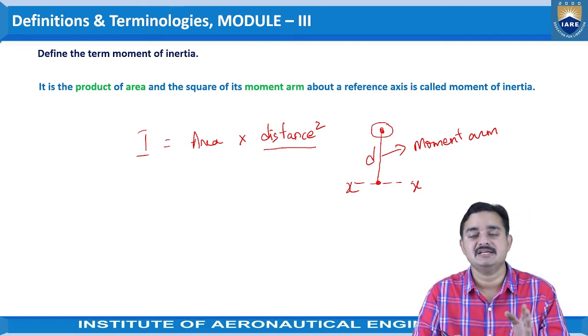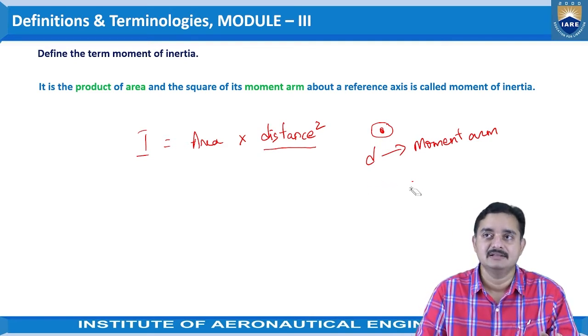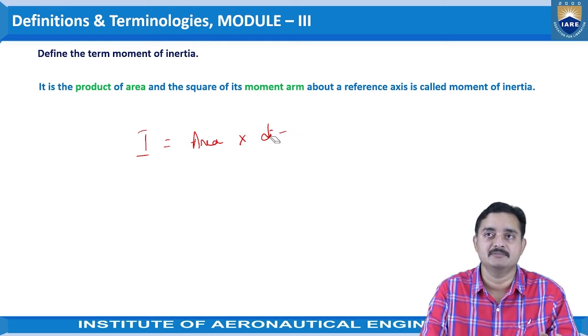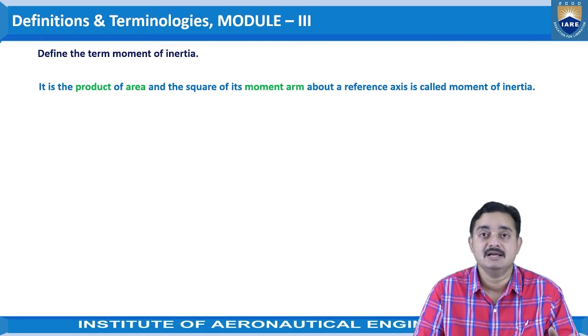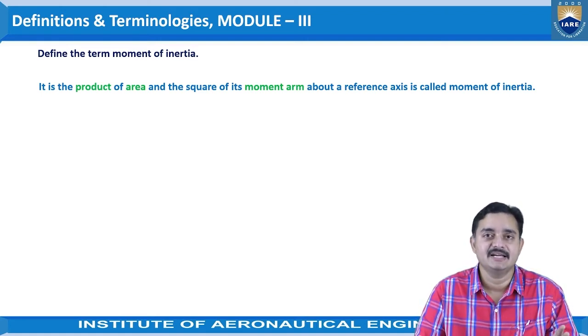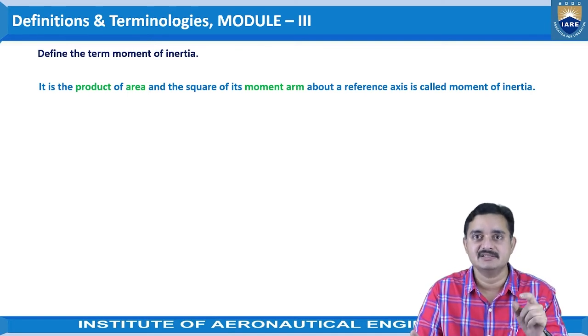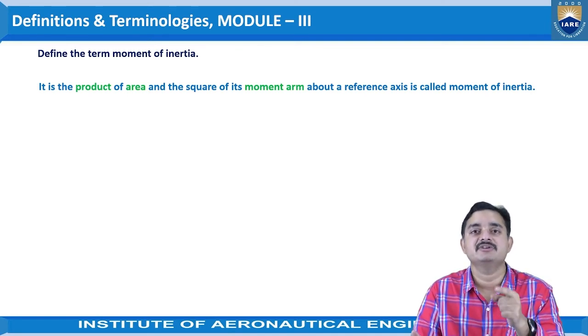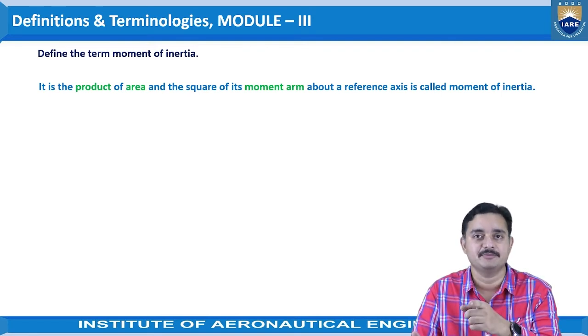So the moment of inertia is defined as the product of area and the square of the moment arm distance. For simple remembrance of the moment of inertia formula, it is very easy to remember: moment of inertia is equal to area into distance square, wherein area is the area of the given object and distance is the distance between the reference axis and the centroid or the force that is being applied, whatever it is.